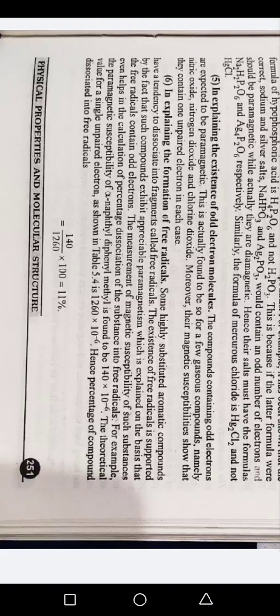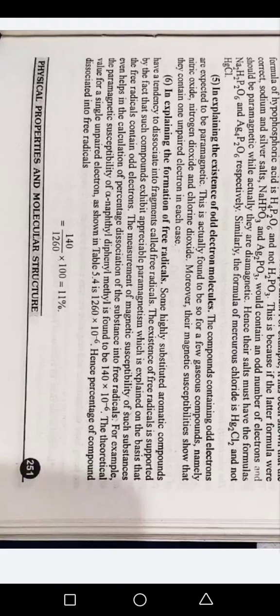Sixth, in explaining the formation of free radicals. Some highly substituted aromatic compounds have a tendency to dissociate into fragments called free radicals.